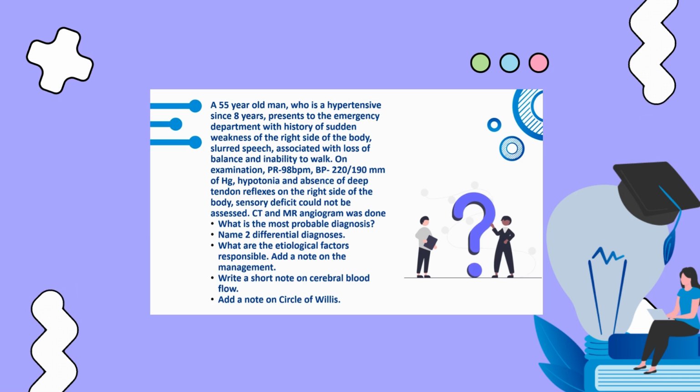Case: a 55-year-old man who has been hypertensive for 8 years presents to the emergency department with a history of sudden weakness of the right side of the body and slurred speech, which is associated with loss of balance and inability to walk. On examination, pulse rate was 98 beats per minute, BP was very high, 220 by 190 mm of mercury.